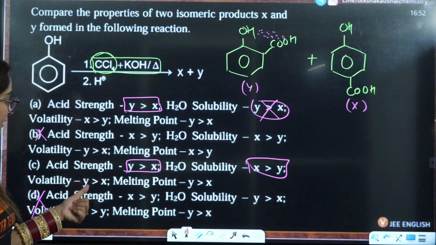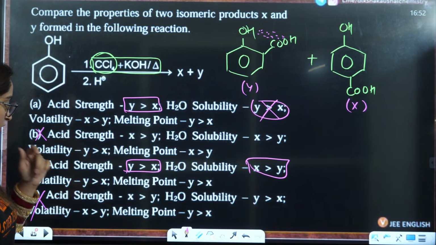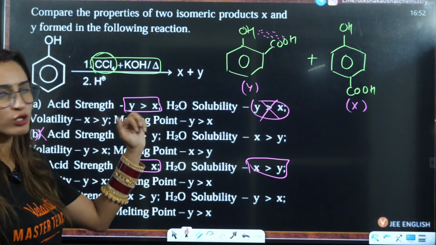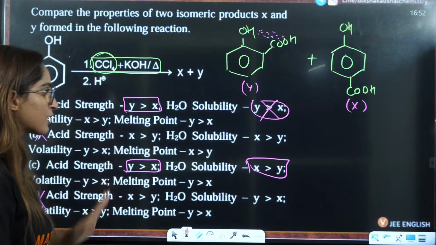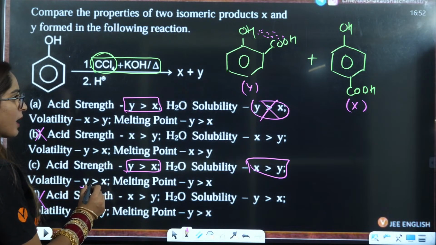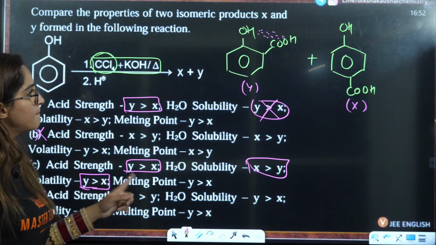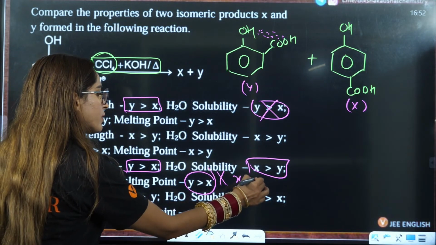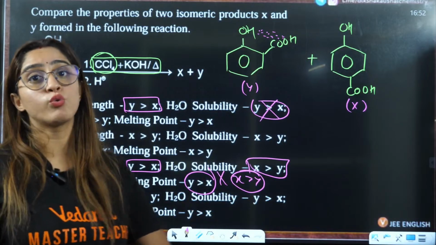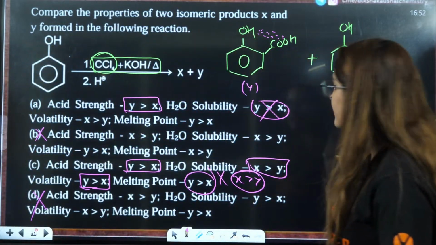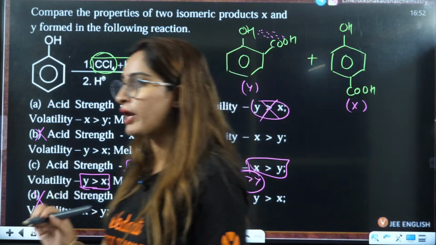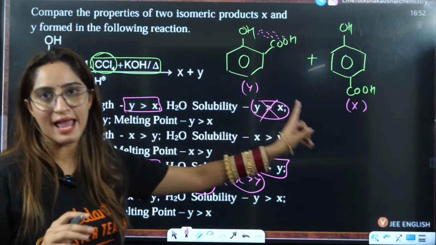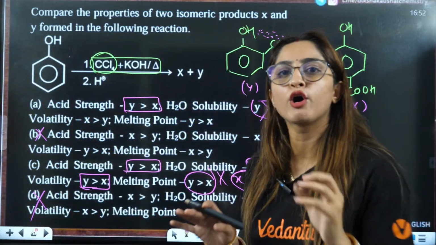Then we have volatility, which is greater. Volatility of definitely the one that is having ortho hydrogen bonding should be greater. So Y should have greater volatility. Yes. Melting point of Y is greater? No, melting point of X should be greater than Y. That means when I choose Y as this and X as this, you will not be able to conclude any of the answers, right? If you choose Y as this, X as this, none of this will be your answers.